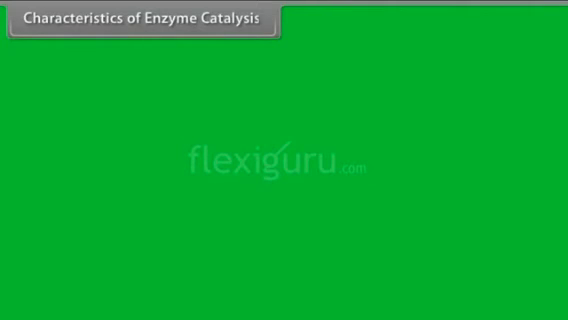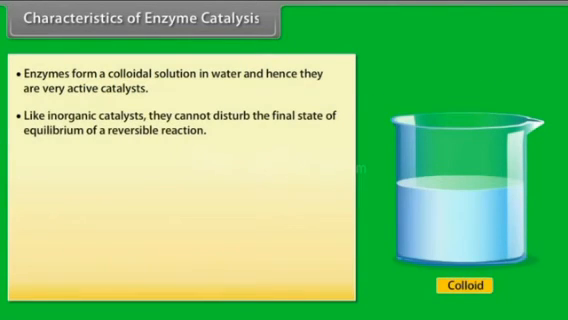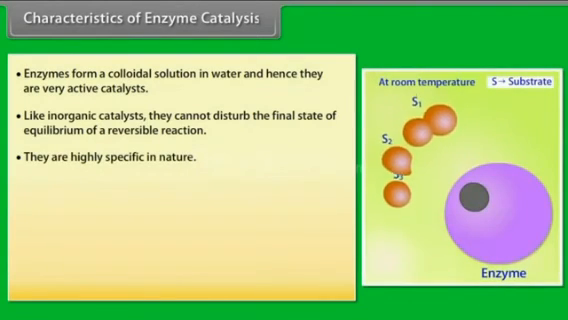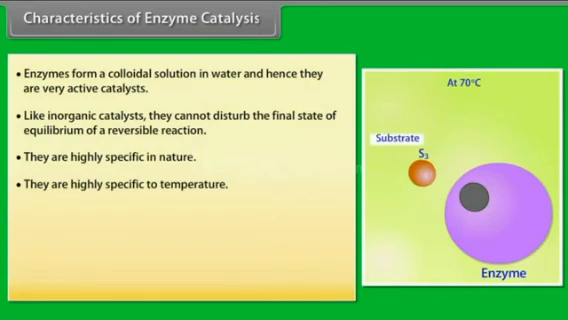Characteristics of enzyme catalysis. Enzymes form a colloidal solution in water and hence they are very active catalysts. Like inorganic catalysts, they cannot disturb the final state of equilibrium of a reversible reaction. They are highly specific in nature. One catalyst cannot catalyze more than one reaction. They are highly specific to temperature. The optimum temperature of their activity is 35 degrees Celsius to 40 degrees Celsius. They are deactivated at 70 degrees Celsius.